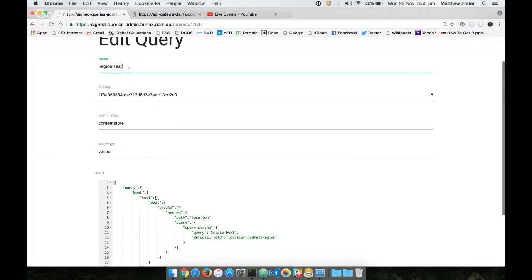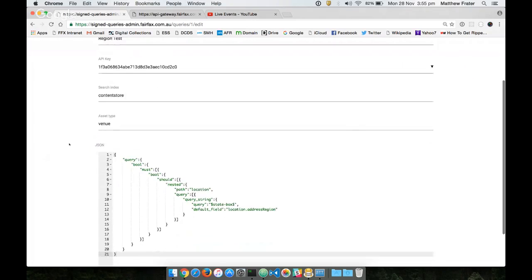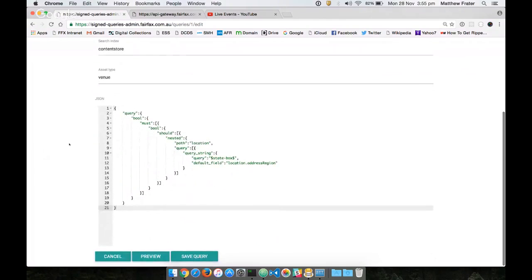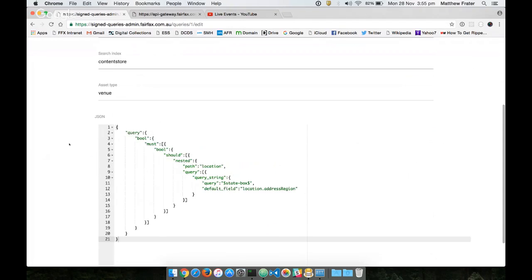I have a name, which is really just a reference to what the query is and what it does. I have an API key, which is used for authentication further down the line in the API. I have a search index, which obviously is the index or indices that I wish to search against. And I have an asset type, which is literally an Elasticsearch asset type. And finally, I have the JSON that I wish to run against the index.